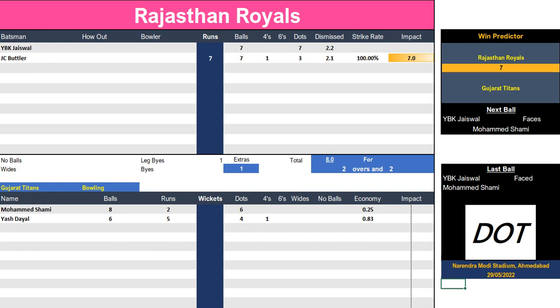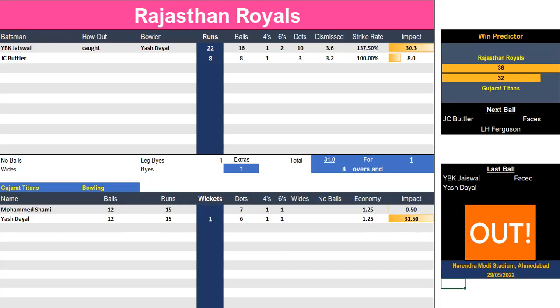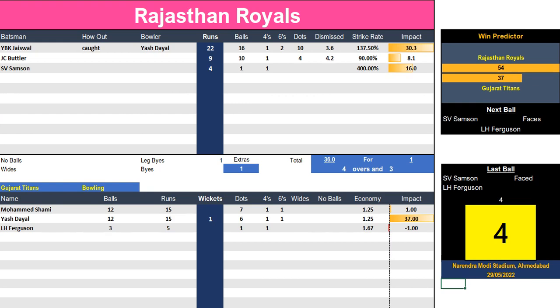I'm not brilliant at coding, but this is how it works out. You've got the batsman here, runs, balls, fours, sixes, dots, what ball they were dismissed on. If they're not dismissed yet, those balls just keep chunking up. That's the last ball they faced. Strike rate, impact, the bowlers down here, dots, fours, sixes. We've got what happened in the last ball here, and there's a wicket, so there we are. Jaiswal has now been dismissed. Josh Buttler is now batting with Sanju Samson.